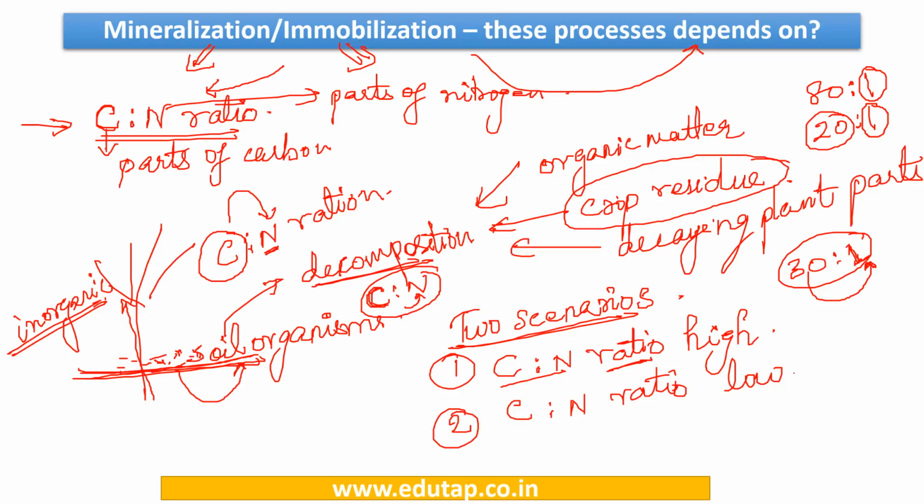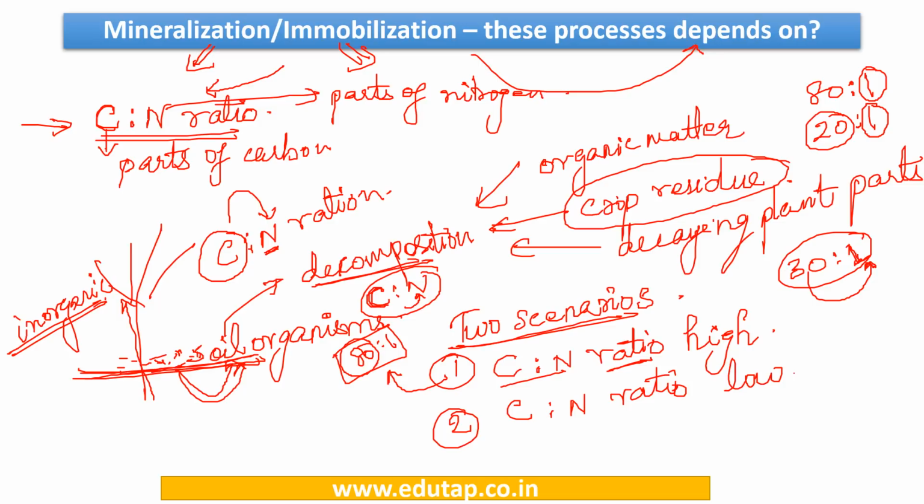Now let us start with the first scenario. We have a crop residue with a very high C:N ratio. Let us, for example, keep it as 80:1. That's a very hypothetical thing, let us just consider this. Now when we add this crop residue into the soil, the soil organism has so much carbon to decompose.